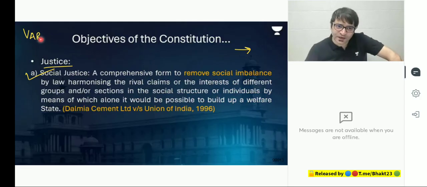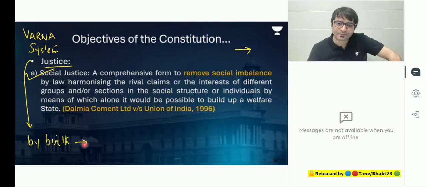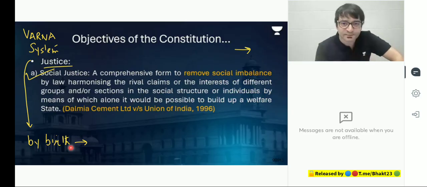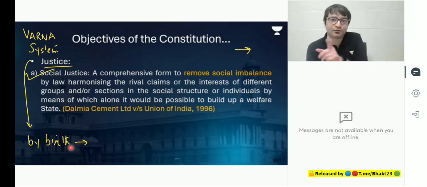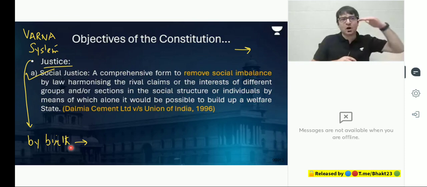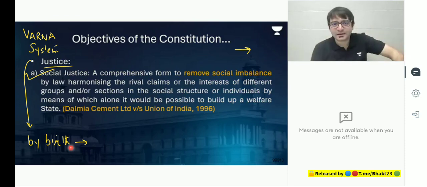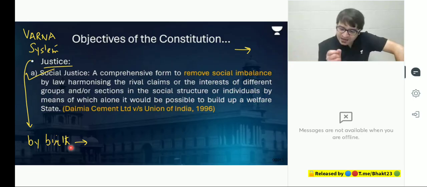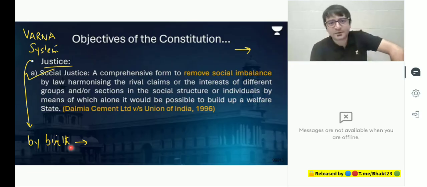But over a period of time, what was this Varna system based on division of labor? It became by birth instead of by their work. So now those born of Brahmins would be Brahmins. It's not that if you will impart knowledge, you will be a Brahmin. No. Once you have imparted knowledge, you are a Brahmin. Now the children born to you will all be Brahmins, and they will occupy the topmost slot in the hierarchy. Now this has become a hierarchical system, which can't change. Can a Kshatriya, if he also starts embracing knowledge, imparting knowledge, become a Brahmin, achieve the status of a Brahmin? No.